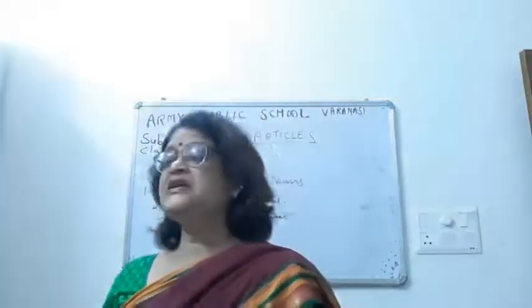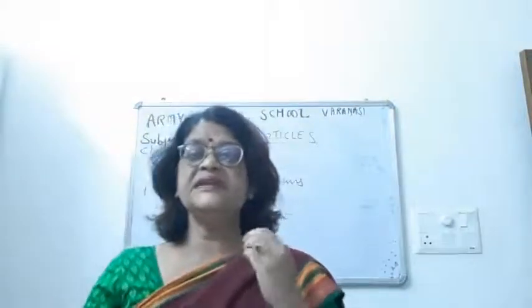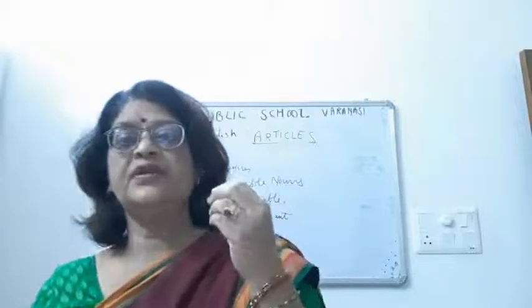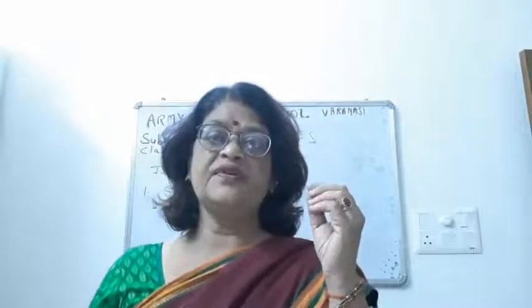Now, the biggest planet of our solar system is Jupiter. Before an adjective which represents a class, the interest of the poor must be ensured. So children, here the poor is representing some particular class. The interest of the poor must be ensured.